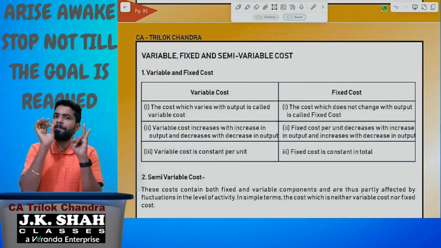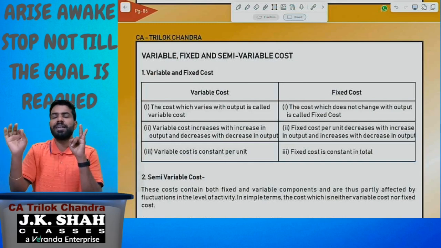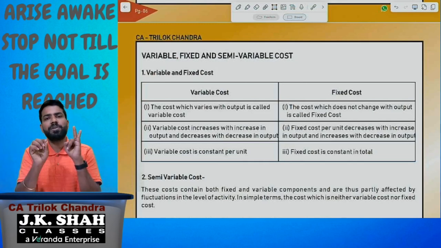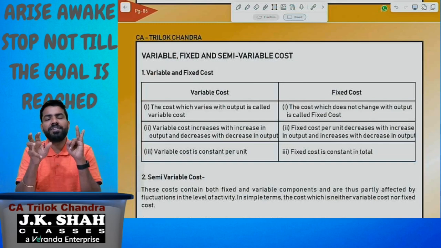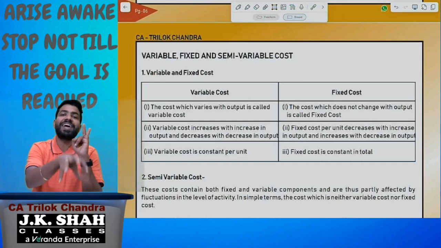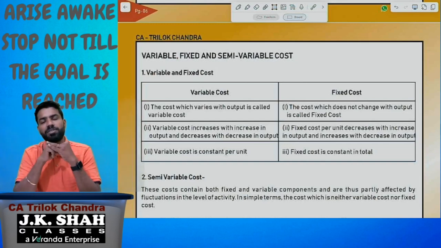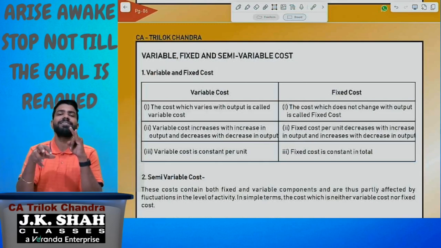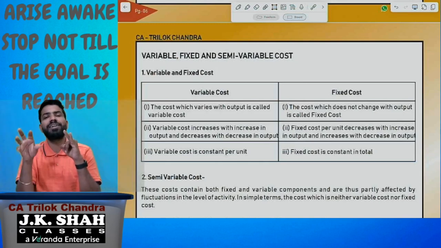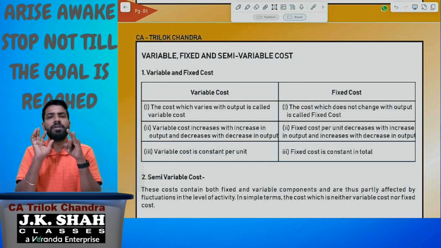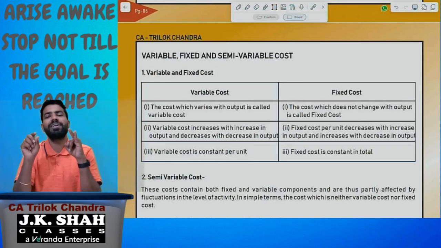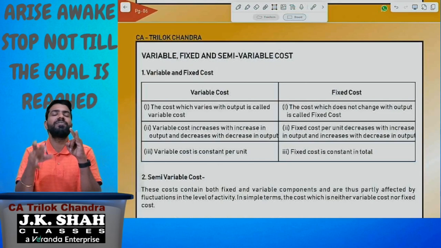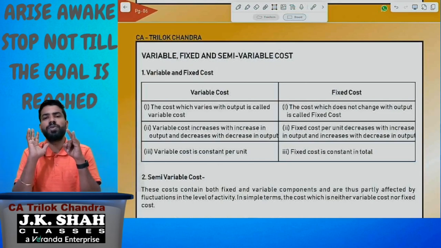Next classification, manufacturing, administration, selling and distribution. This depends upon the place of incurring the expenditure. If the expense is incurred in the factory, we are going to call it the manufacturing cost. If the expense is incurred in the corporate office, we are going to call it administration cost. If the expense is incurred for the promotion of sales, we are going to call it selling cost. And if the expense is incurred to dispatch the goods, we are going to call it distribution cost.